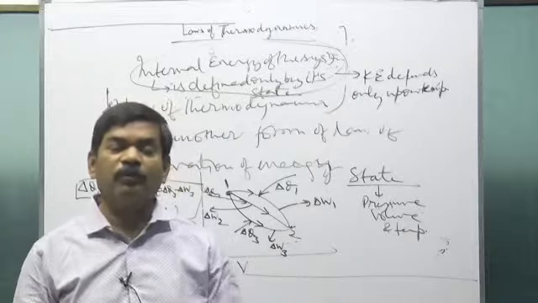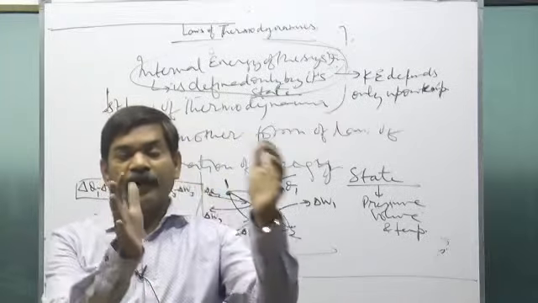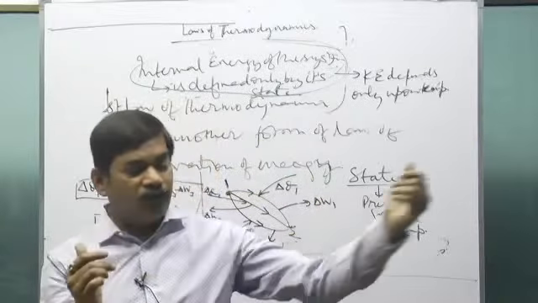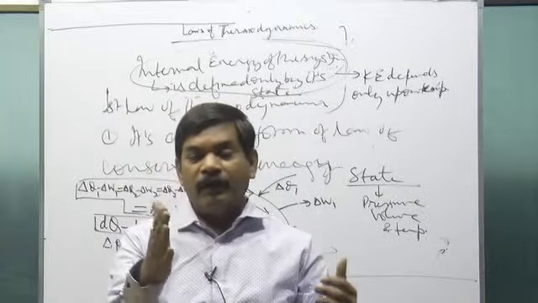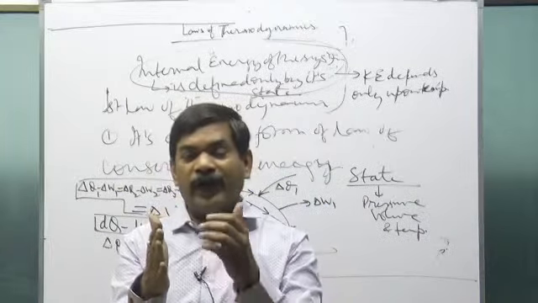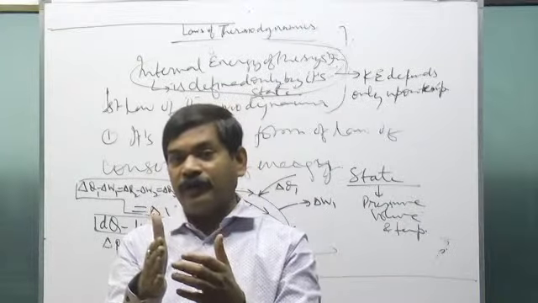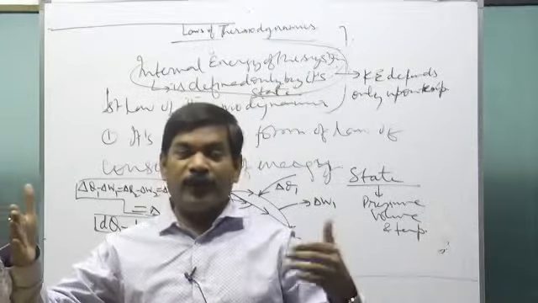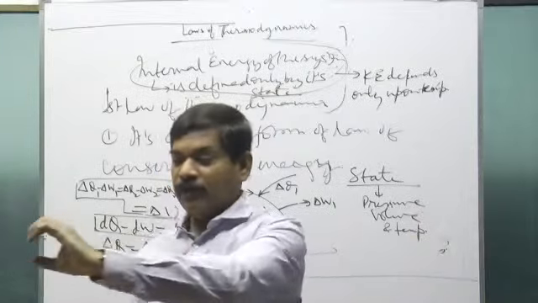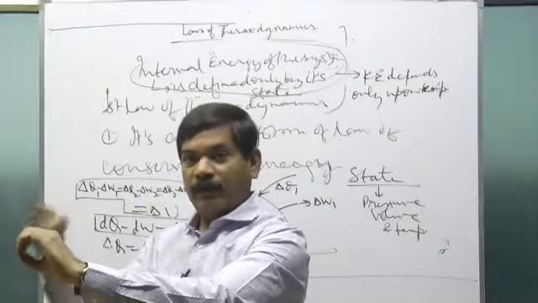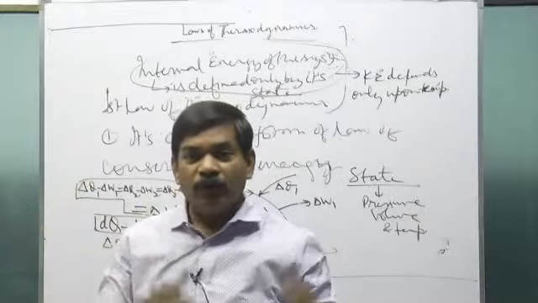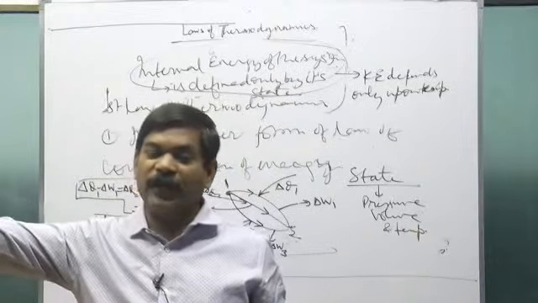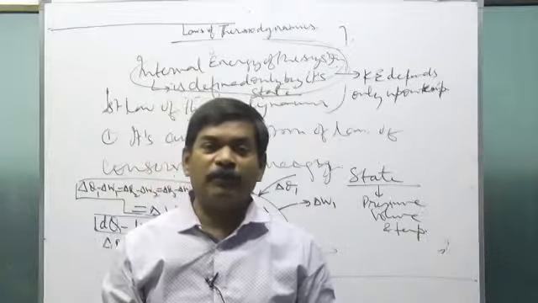Because see, what you cannot do: suppose you have a container, and in the container you have some gas, with a tightly fitted piston. Now from one side you are supplying heat, and pressure is generated. Due to that pressure, force acts on the piston, and the piston moves along this direction, so work is being done. Now you keep on supplying the heat, the piston strikes the gear, and the gear starts moving. What you cannot do in one process is keep supplying heat while the piston keeps moving in this direction, because there is a limit to the length of the piston.